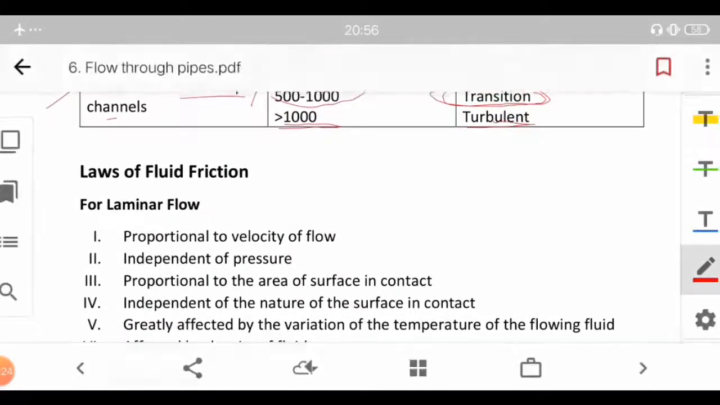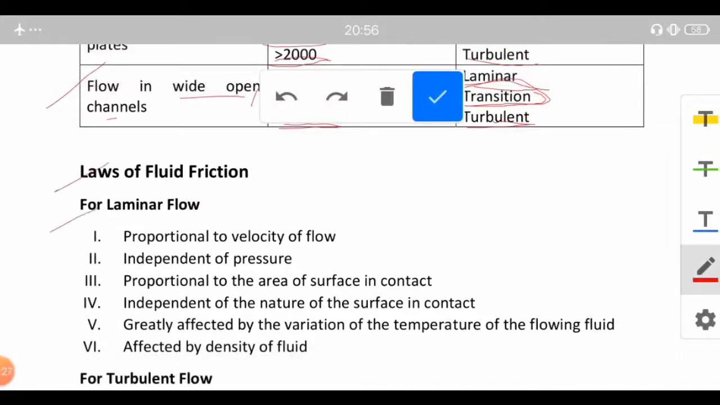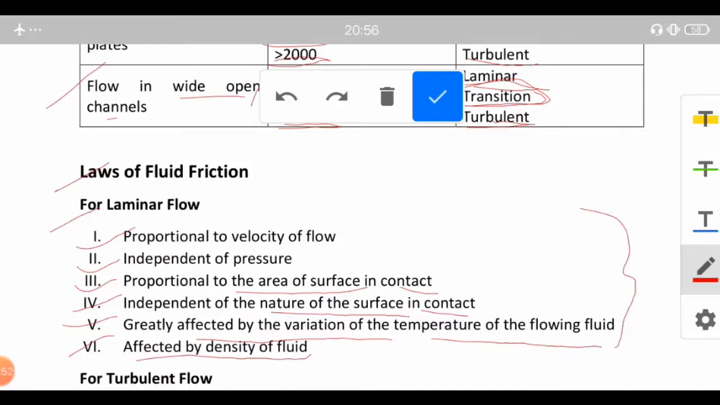So next is the laws of liquid friction. For laminar flow, the fluid friction is proportional to the velocity of flow and independent of pressure. It is proportional to the area of the surface in contact, independent of the nature of the surface in contact, greatly affected by the variation of temperature of the flowing fluid, and affected by the density of the fluid. So the fluid friction depends upon these parameters for a laminar flow. If the flow is laminar, the fluid friction depends upon the velocity of flow, is independent of the pressure, and is proportional to the area of the surface in contact.